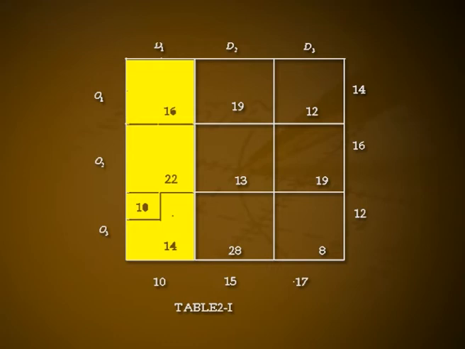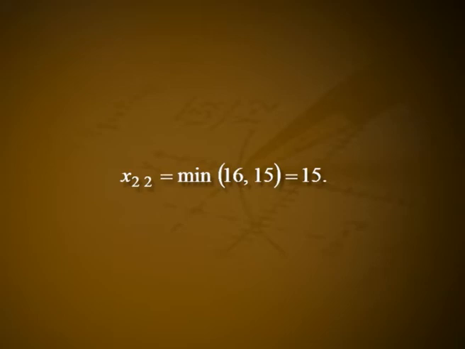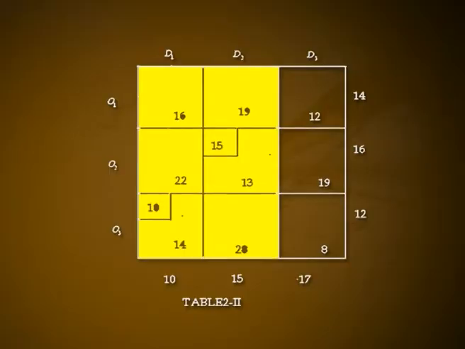In the resulting table 2.1, since minimum of 19, 13, 28 equals 13, the second allocation is made in the cell 2 2, the magnitude being x22 equal to minimum of 16, 15, that is 15. This satisfies the requirement of destination D2, and thus we cross off the second column, getting table 2.2.